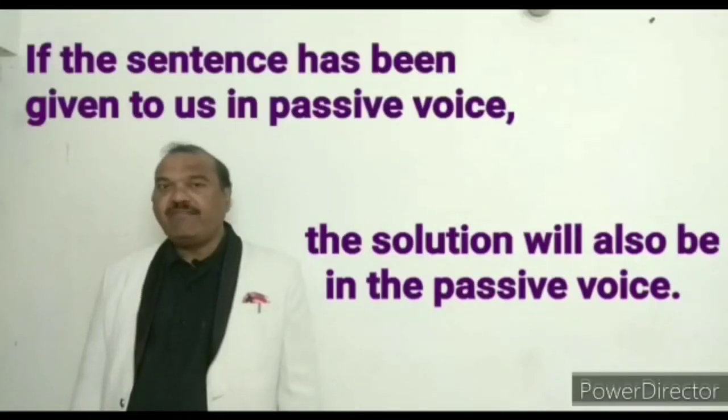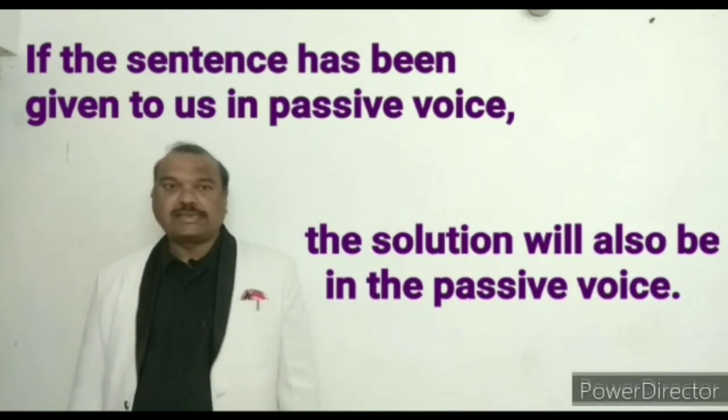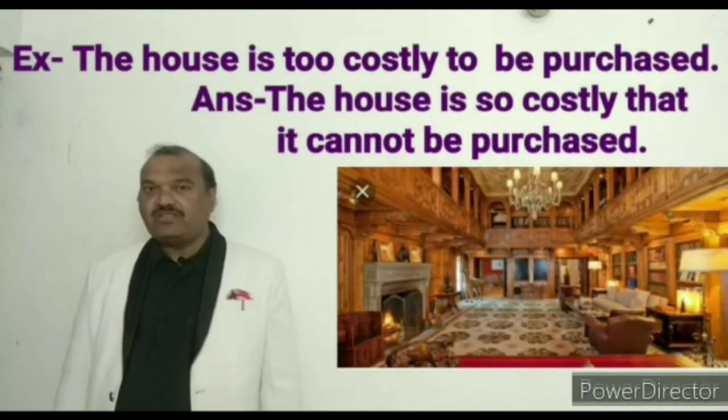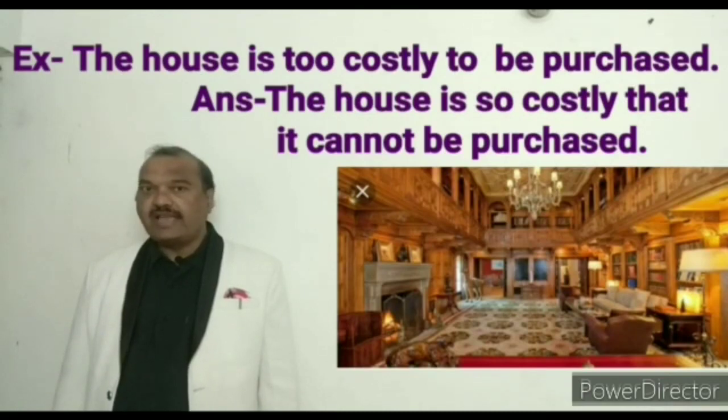If the sentence has been given to us in passive voice, the solution will also be in the passive voice. Example first, the house is too costly to be purchased. Now, see students, to be purchased has been given to us in passive voice. Then, in the answer, we shall also use be purchased. The house is so costly that it cannot be purchased.